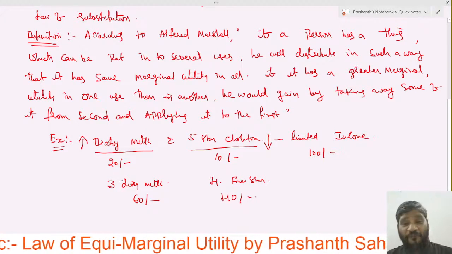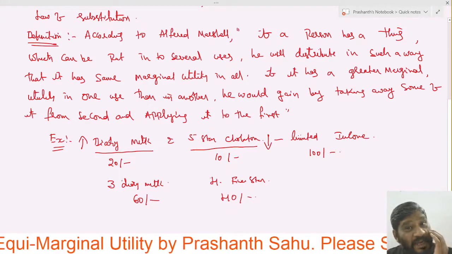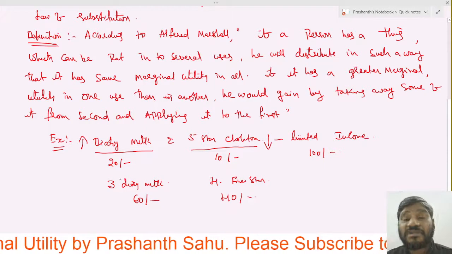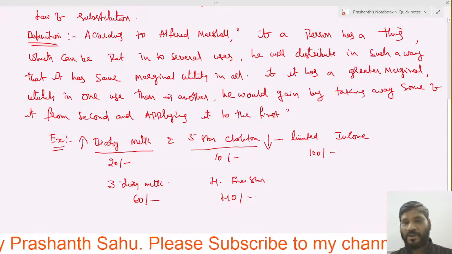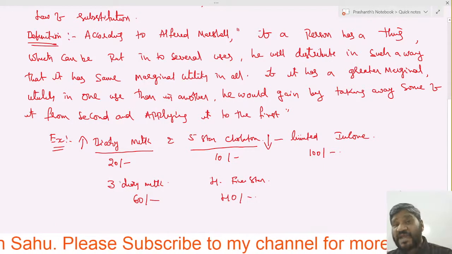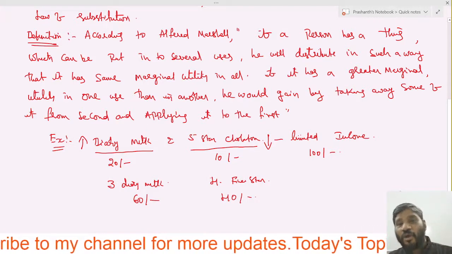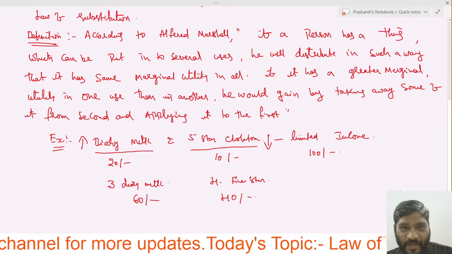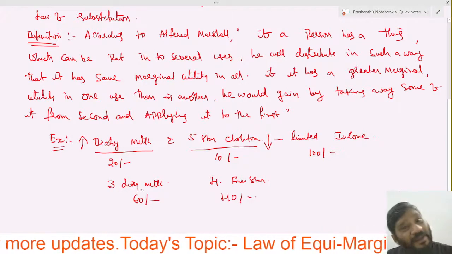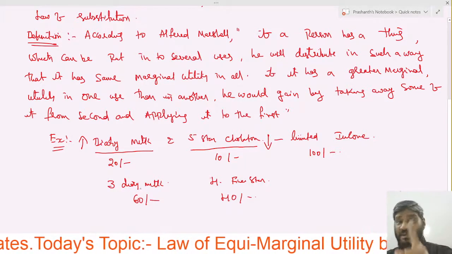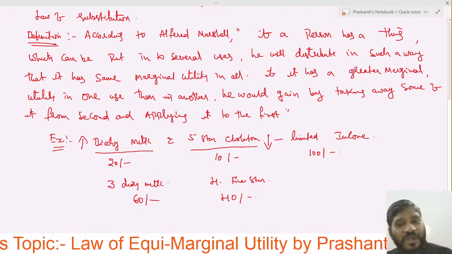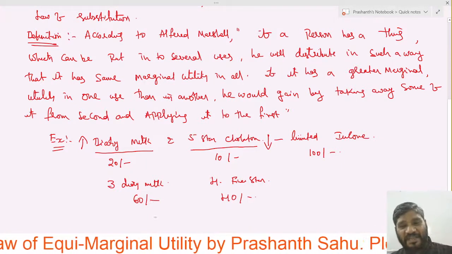Now, if he wants the dairy milk more, because he is getting more satisfaction, his primary preference is dairy milk. So what will he do? He has to increase the dairy milk. What does he have to do? Yes, he has to reduce the 5-star.